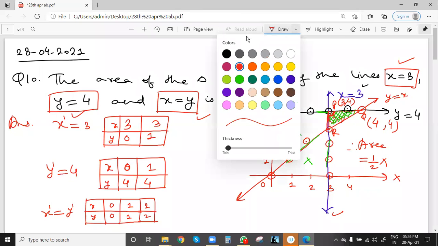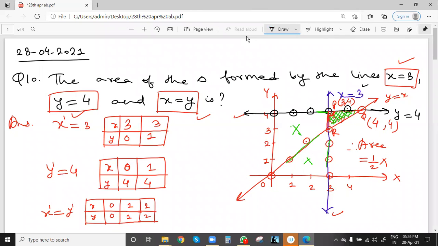This point Q is lying on x equal to y also. For this line, y equal to 4, and for this it is x equal to y. So this point will be 4, 4. This point was 3, 4, this P point. So this triangle area we have to find. This is the required triangle area.